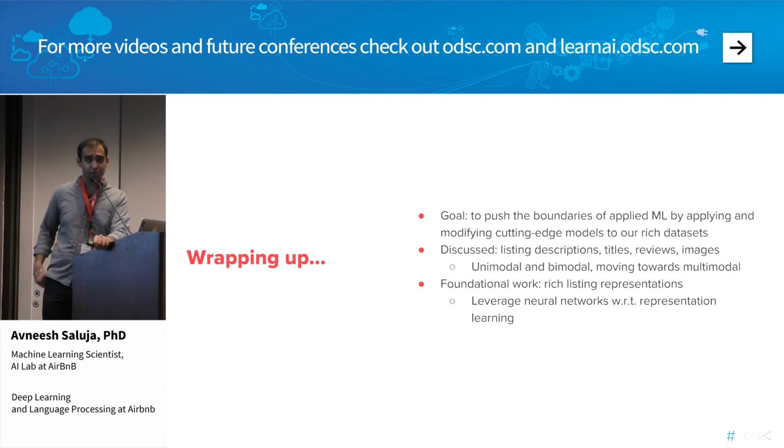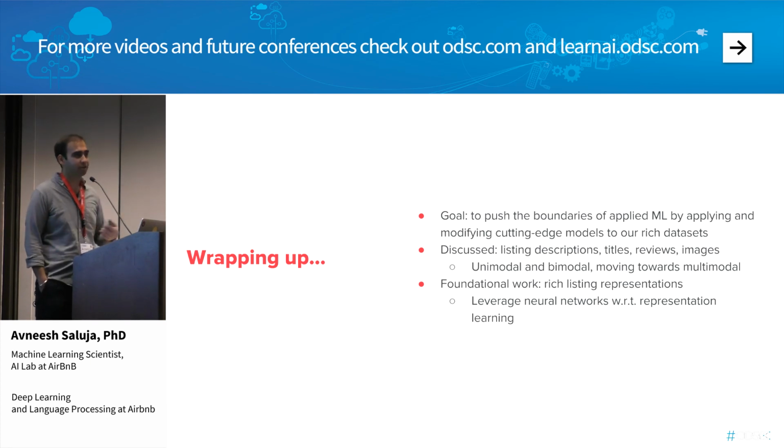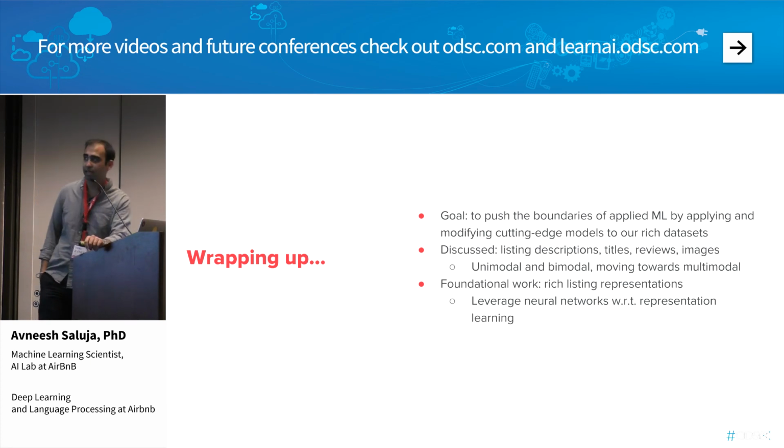I talked about listing descriptions, titles, reviews, and images. At the moment, we're looking at unimodal and bimodal embeddings, but we're in the process of moving towards multimodal embeddings for representing listings. And of course, with listings, we can do all sorts of things. We can come up with similar listings, we can cluster interesting listings together, recommend new listings for you, add a better element of discovery and the like. So this is very foundational work. There are so many different ways a good listing representation can be used.